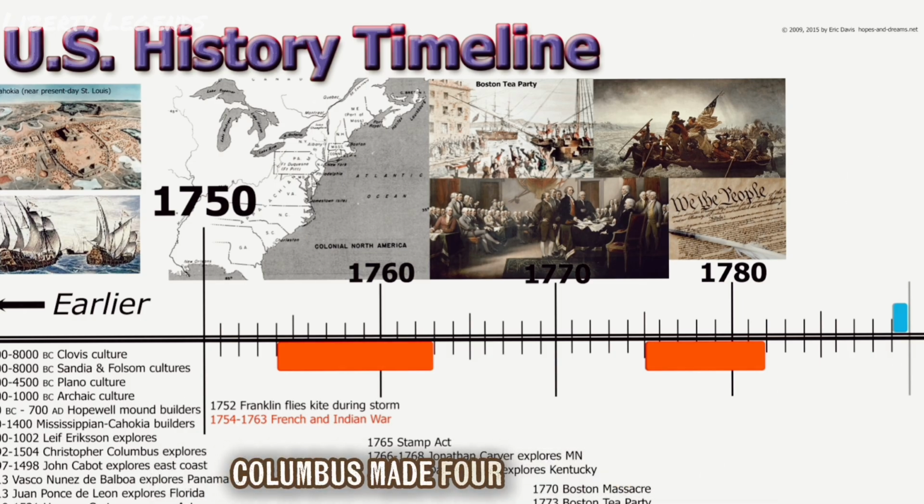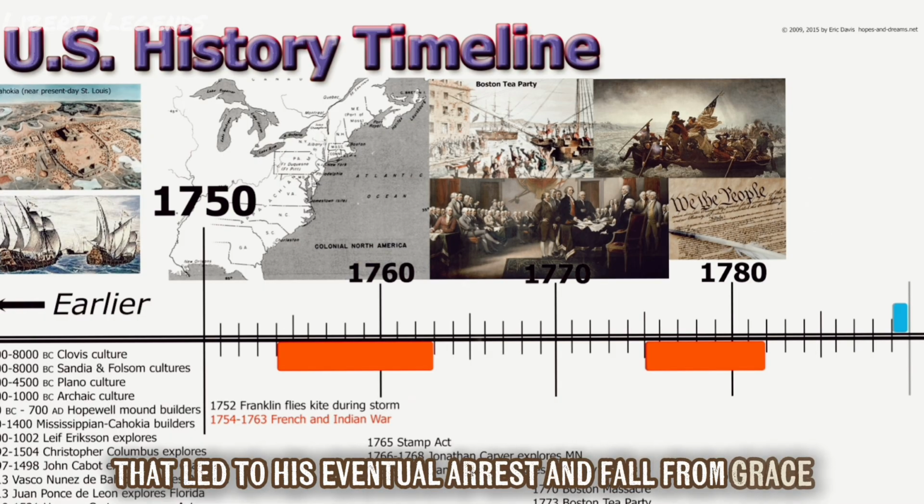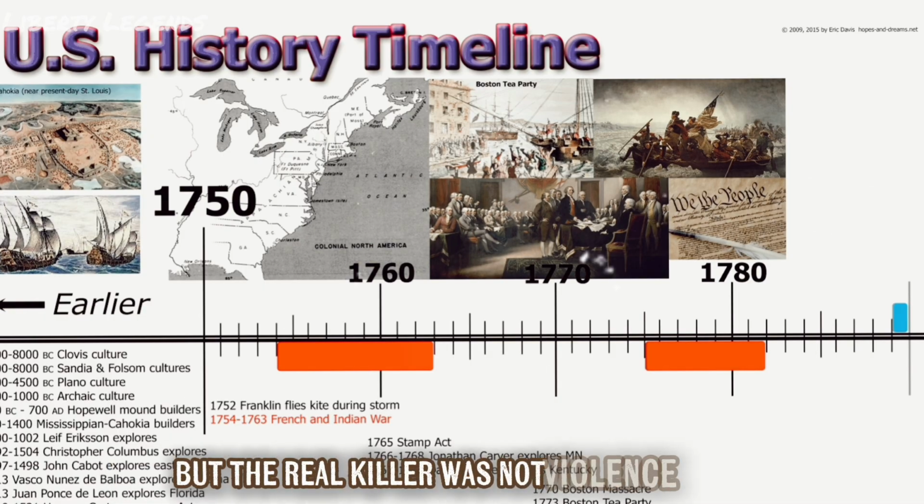Columbus made 4 trips in total, claiming lands for Spain and encountering indigenous peoples whom he treated harshly, exploiting them for gold and labor. His actions included enslaving natives and committing atrocities that led to his eventual arrest and fall from grace. But the real killer was not violence alone.